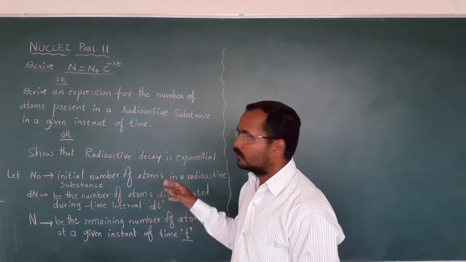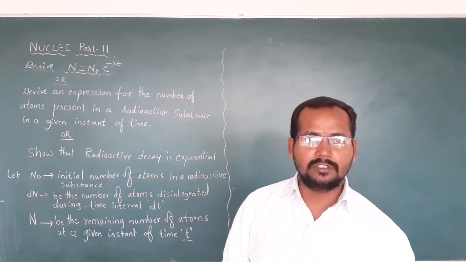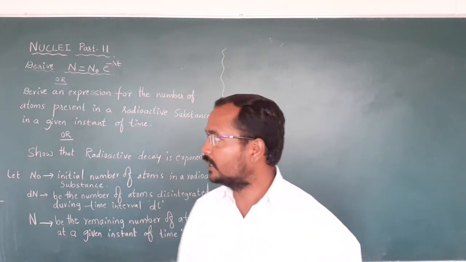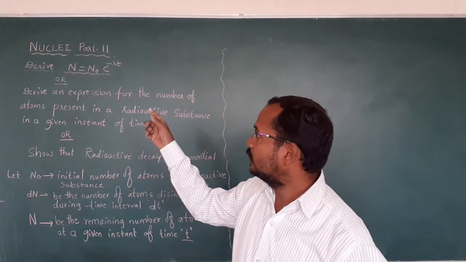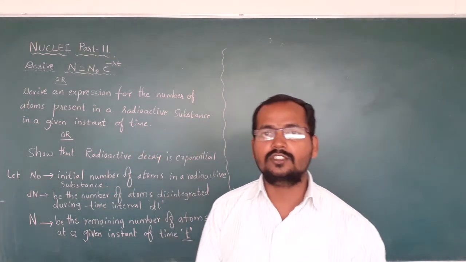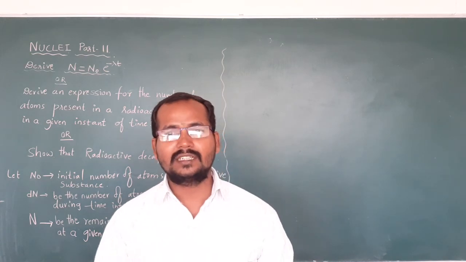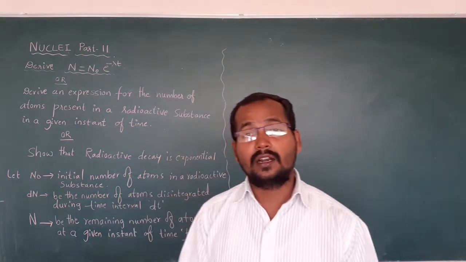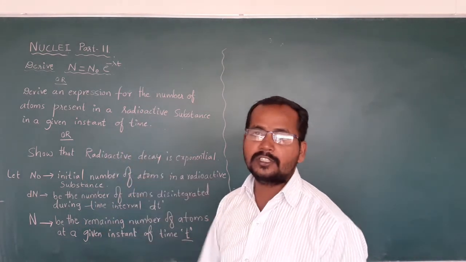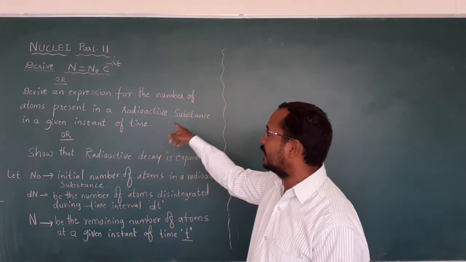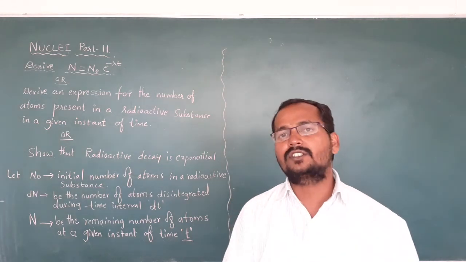Okay. So today I am going to derive an equation which is very important for 5 marks. They may ask this question in different manners. So derive N is equal to N naught e raised to minus lambda into t. This is a direct question. Or indirectly they may ask in a statement manner: derive an expression for the number of atoms present in a radioactive substance at a given instant of time.